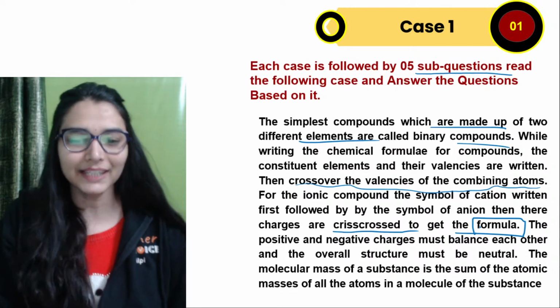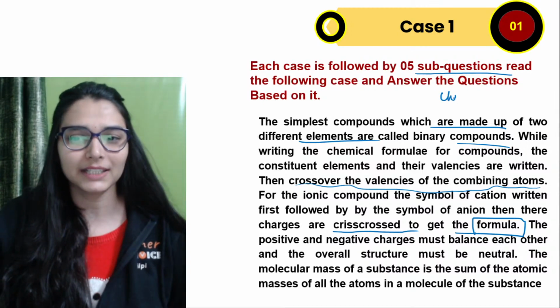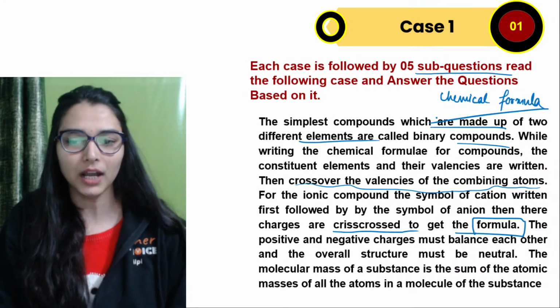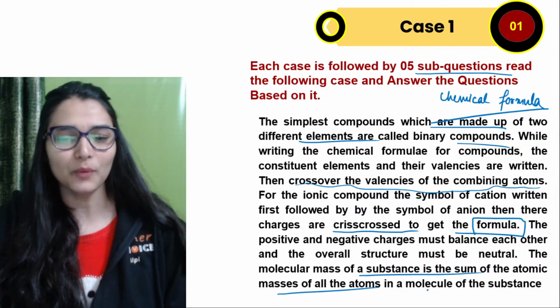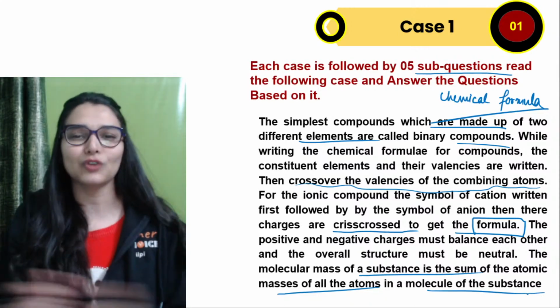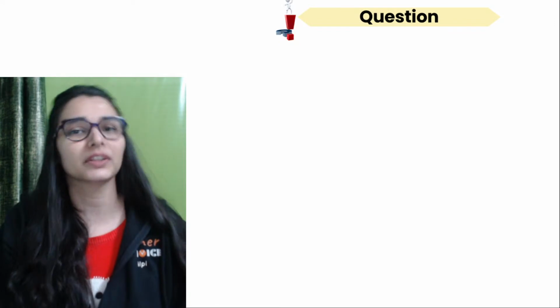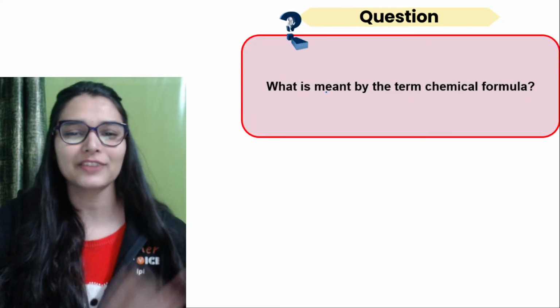So what do you think would be the outline of this? Somewhere related to writing of the chemical formulas, right? How do we write the chemical formula? It will be related to that. Yes, and then the mass of a substance is the sum of atomic masses of all the atoms. That means it's talking about molecular mass. So now once you know the outline of the passage, we can directly see our questions and save our time. The first question, so easy.